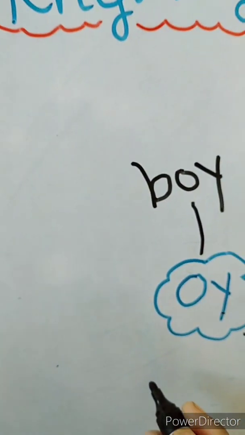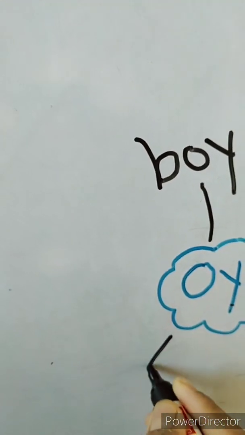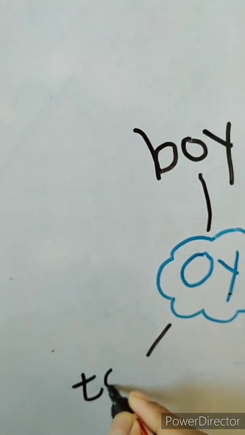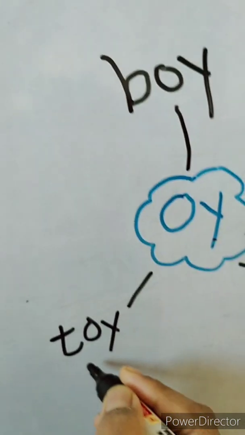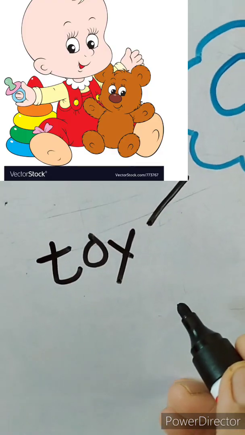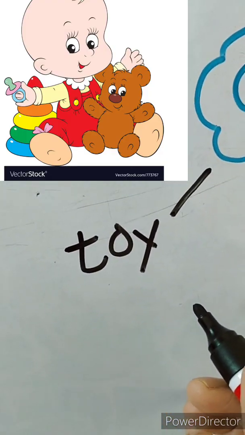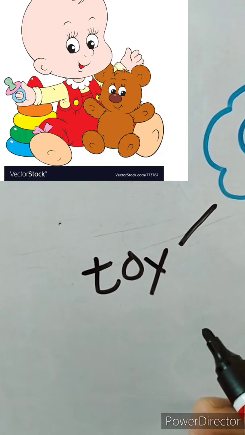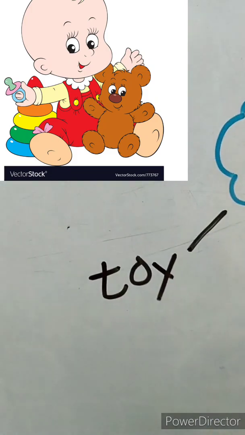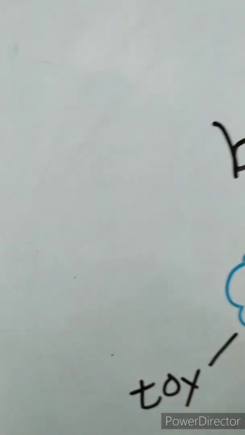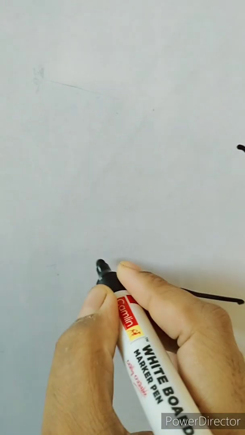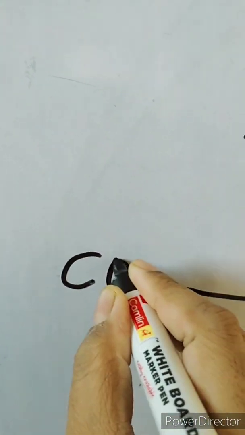Now, the next is toy. Toy means खिलौना जो आप रोज खेलते हो ना जिसके साथ. It is toy. Now the next is C-O-Y. That is